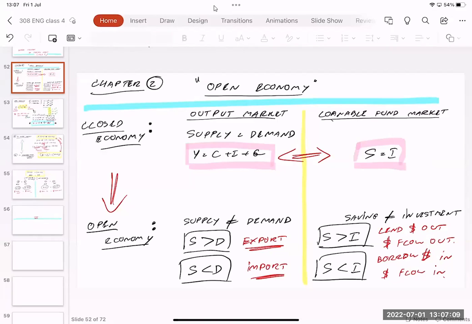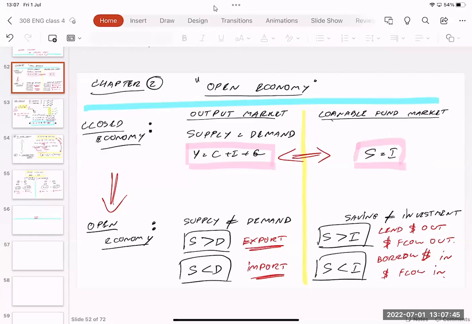If supply is greater than demand, if our country produces too much, we can export goods and services to the other country. If demand is greater than supply, we have a shortage problem. We can easily import the product from the other country. Same thing with the loanable fund market. Saving doesn't have to be equal to investment anymore. If saving is greater than investment, it means we have a lot of money left that nobody wants to borrow. We can lend it out to the other country. The money is going to flow out.